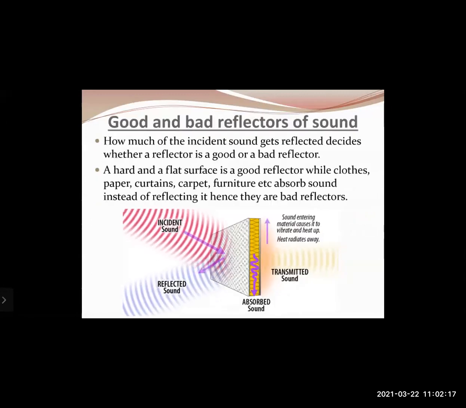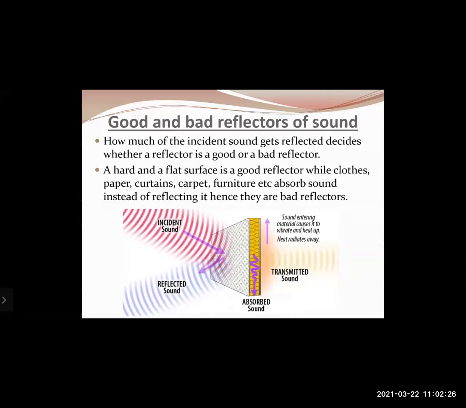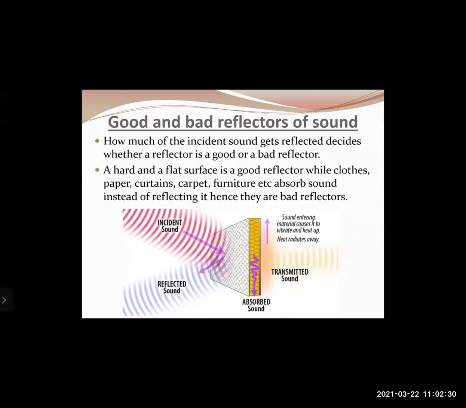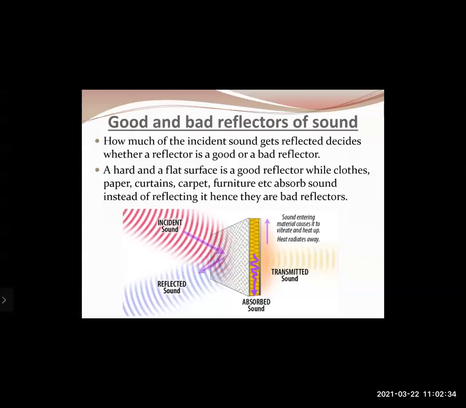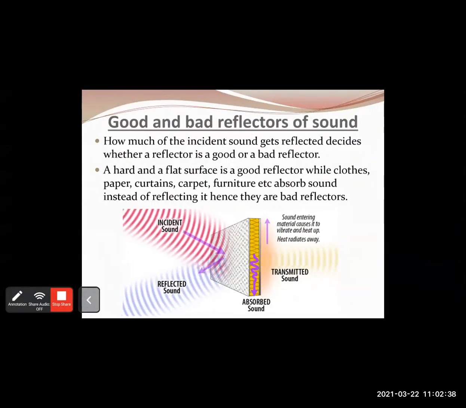Now, the next concept is good and bad reflectors of sound. How much of the incident sound gets reflected decides whether a reflector is a good reflector or a bad reflector. If a given surface reflects all of the incident sound, then that is a good reflector.